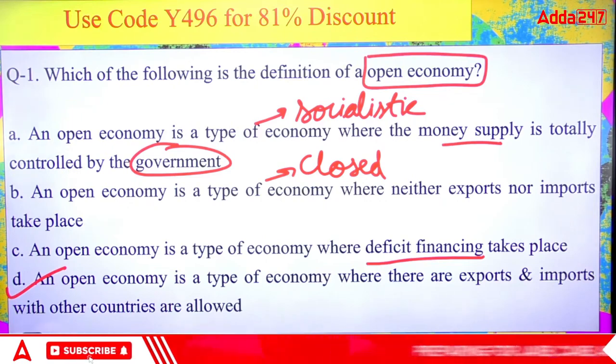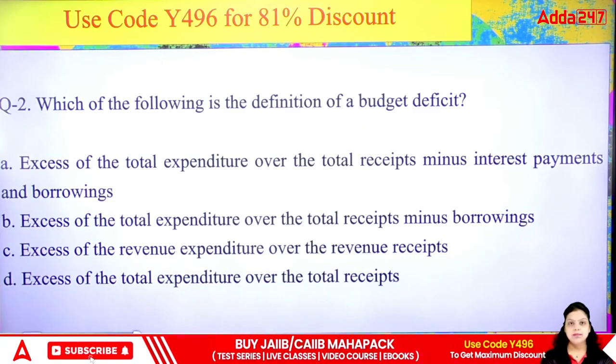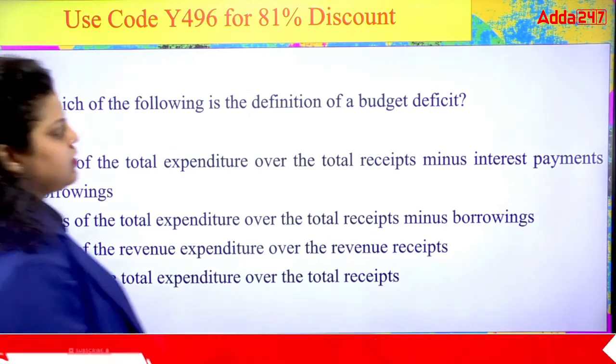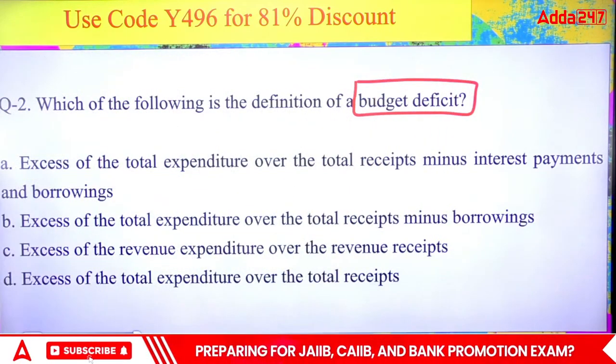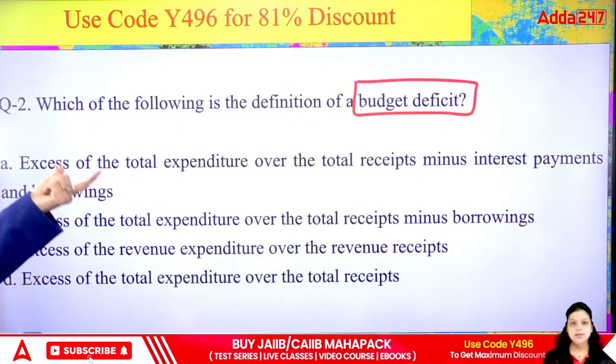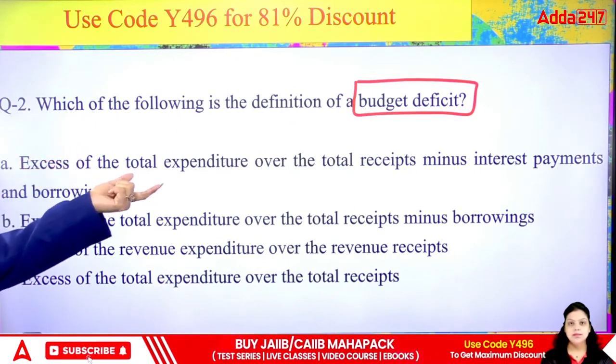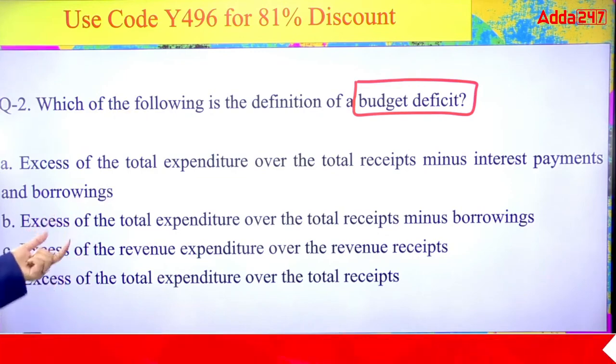Okay, now the next question, the second question. The second question is talking about which of the following is the definition of a budget deficit. Which of the following is a definition of a budget deficit? First, the excess of the total expenditure over the total receipts minus the interest payment and borrowings.